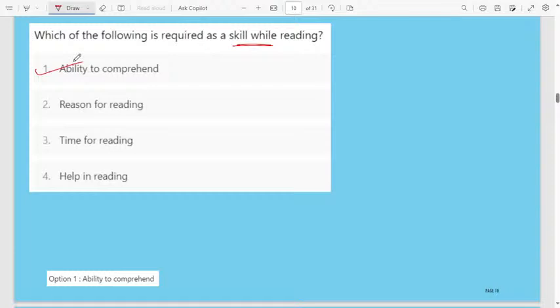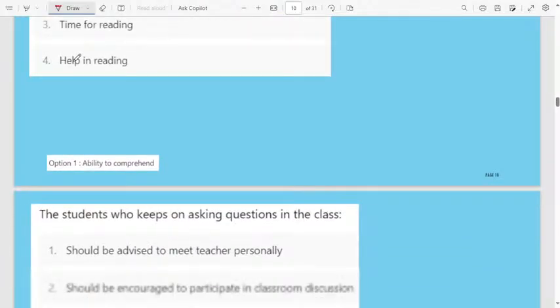What is the skill you need when you are reading? Ability to comprehend, because when you are started reading, then you have to give more concentration in reading, then you have to understand what is there. Everything is very very important when you are reading a book or a story. These are the very important thing.